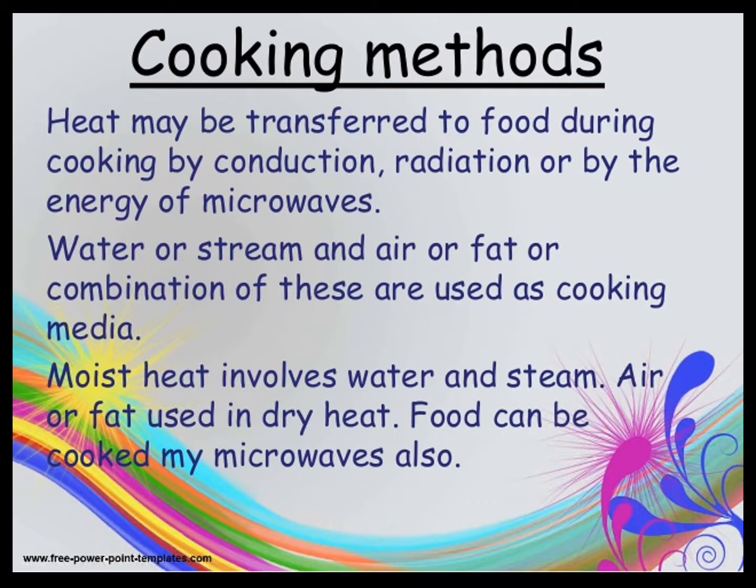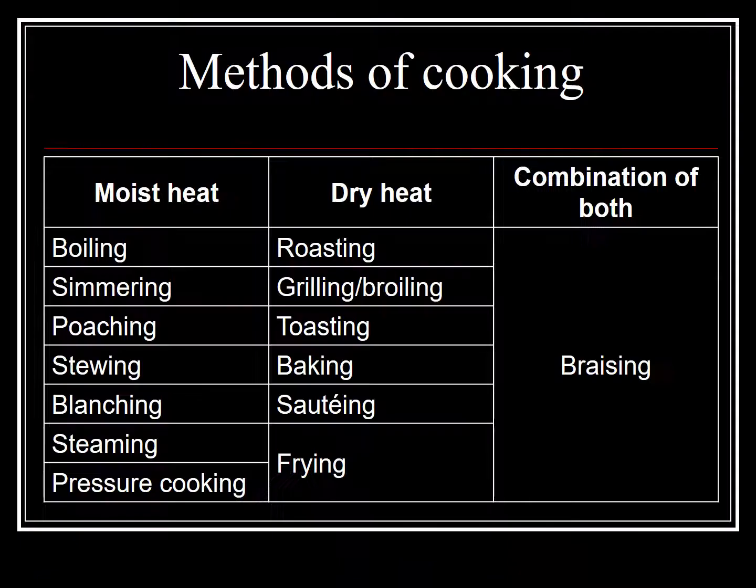Heat may be transferred to the food during cooking by the process of conduction, radiation, or by the energy in microwaves. Water or the steam generated from the water, and the air or the fat, or a combination of both, are used as cooking media. Moist heat involves water and steam, air or fat is used in dry heat, and food can be cooked by microwave radiation also.